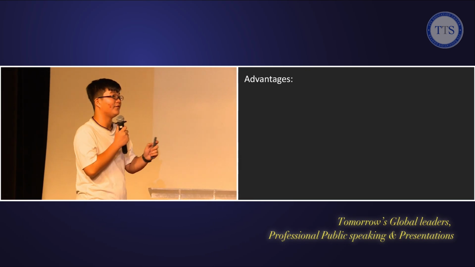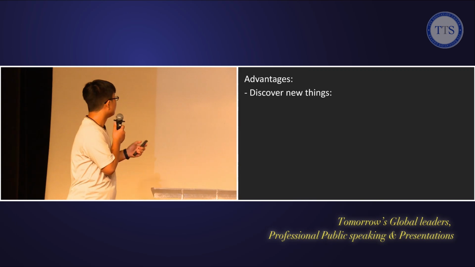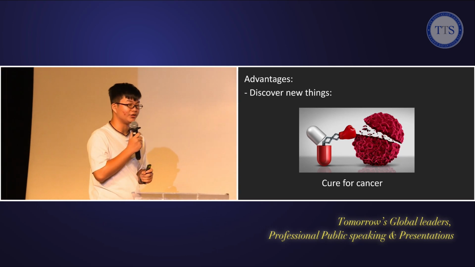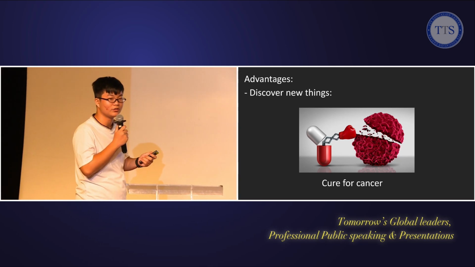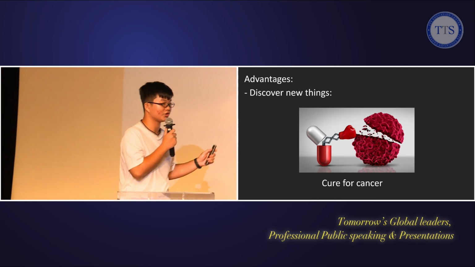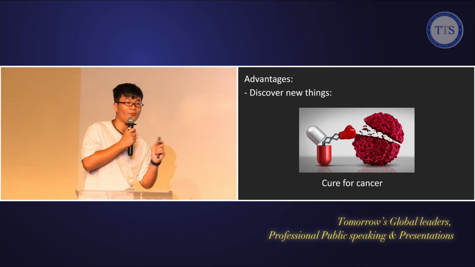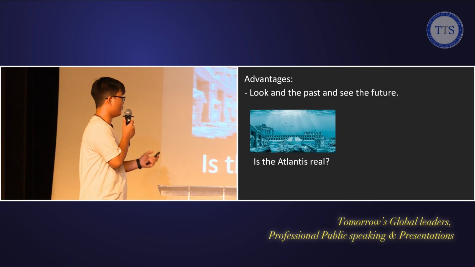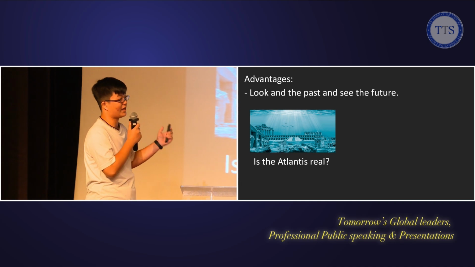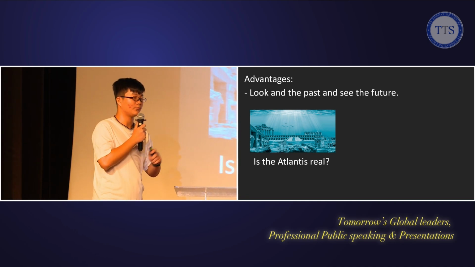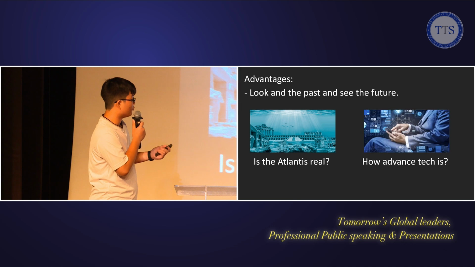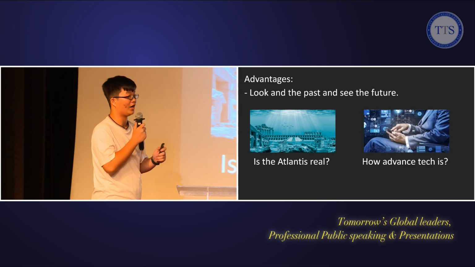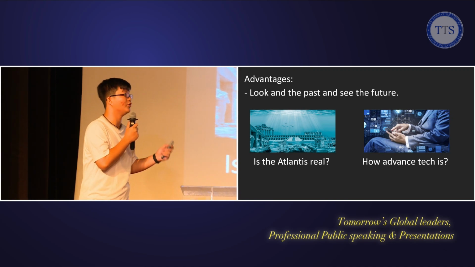So how can we benefit from this? Firstly, we can discover new things. For example, the cure for cancer. This is information, and it can be translated into numbers, which means that it can hide somewhere in the digits of pi, waiting to be found by humans. Also, we can look into the past and see the future. For example, books and documents about whether Atlantis is real or not could hide somewhere in pi. And also, how advanced technology is in the future also hides in pi, again waiting to be found by humans.